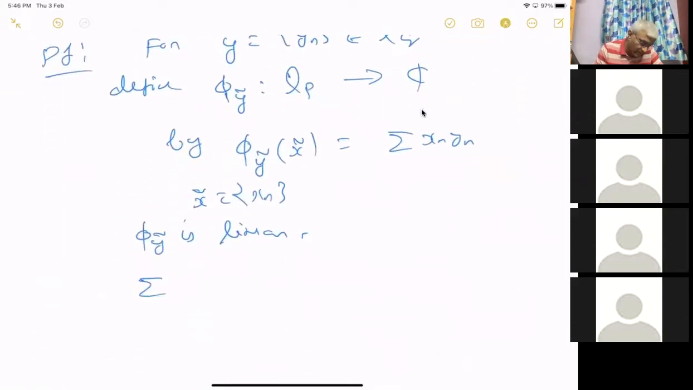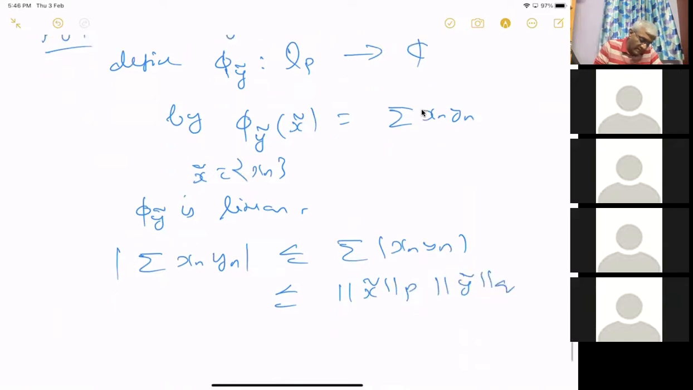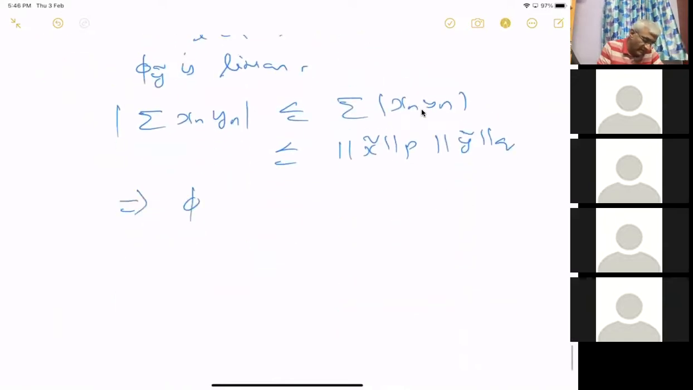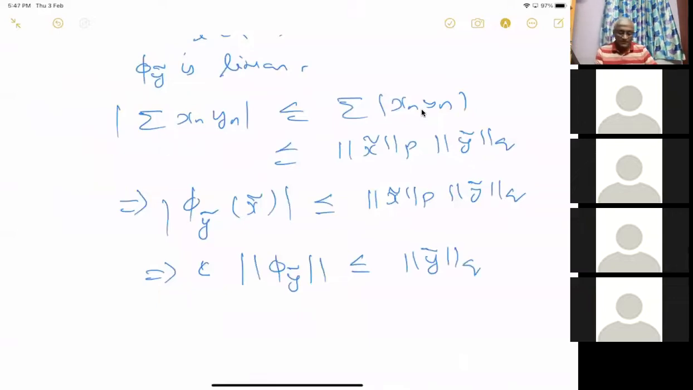Now the modulus of the sum of x_n y_n is less than or equal to the sum of mod x_n y_n, which is less than or equal to the norm of x tilde in p times the norm of y tilde in q. So this implies that phi y tilde of x tilde, the modulus of this, is less than or equal to the norm of x tilde p times the norm of y tilde q. This implies the norm of phi y tilde as a linear functional is less than or equal to the norm of y tilde q. Right? That's what this means.